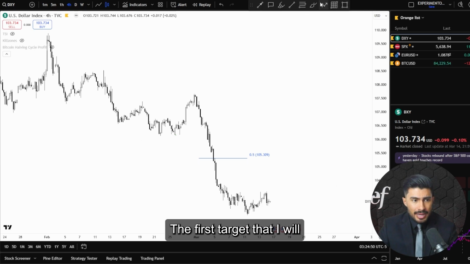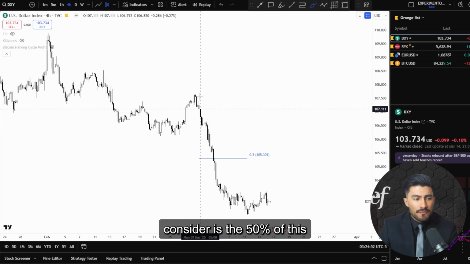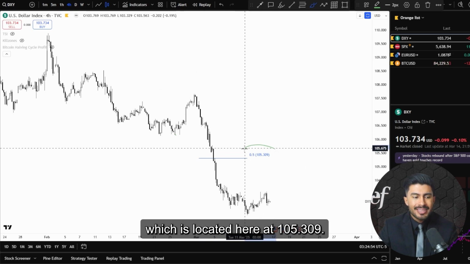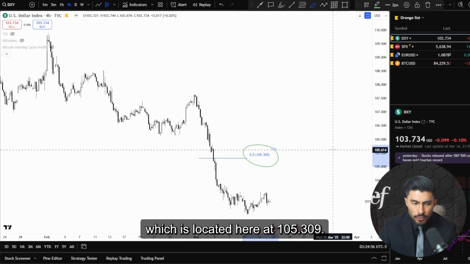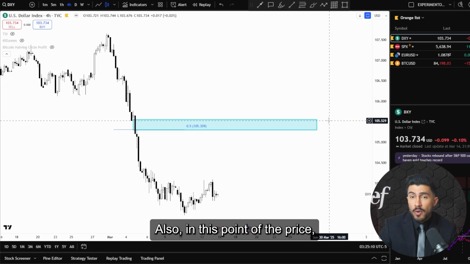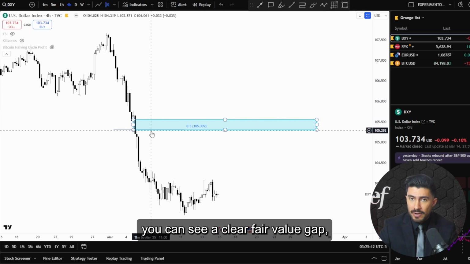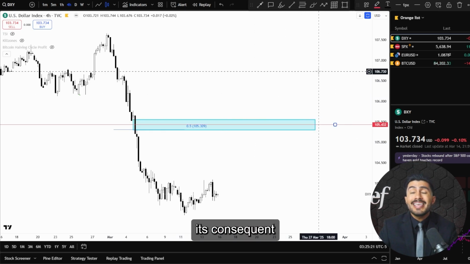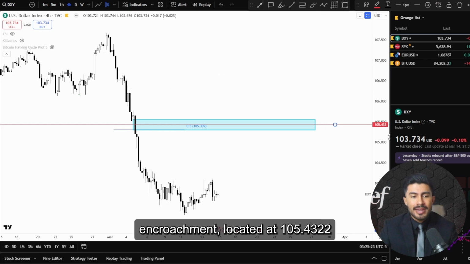The first target that I will consider is the 50% of this downward structure, which is located here at 105.309. Also, in this point of the price, you can see a clear fair value gap, which is with its consequent encroachment located at 105.432.